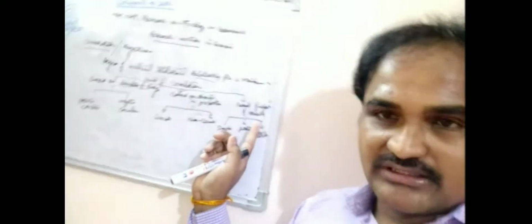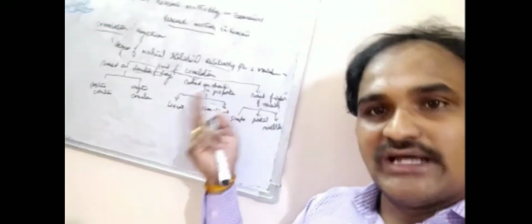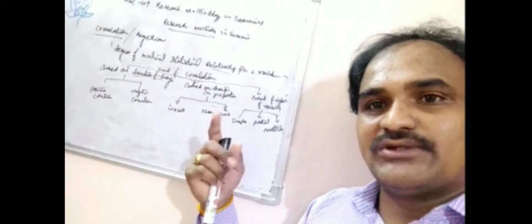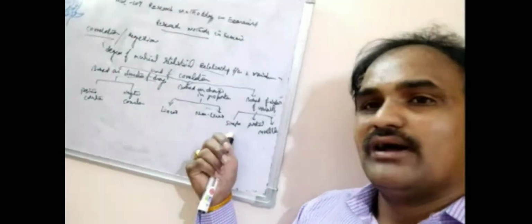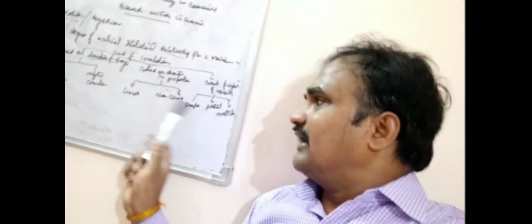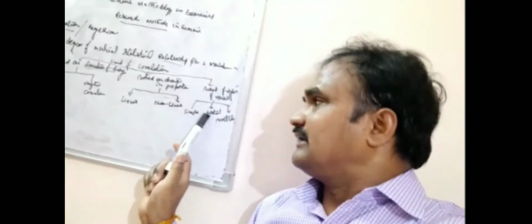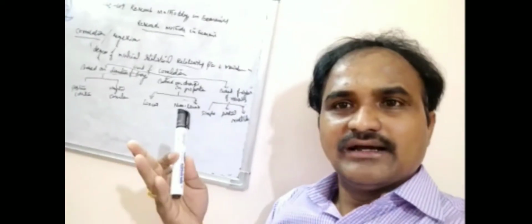Based on the number of variables, sometimes there is one variable, sometimes two variables, sometimes more than two. The relation between the variables, you can call based on the number of variables, simple correlation, partial correlation, and multiple correlation. Most of the time they ask about multiple correlation or simple correlation, both short answer questions as well as essay questions.